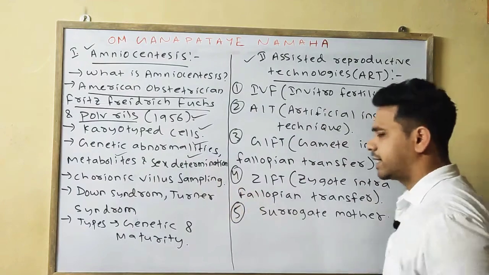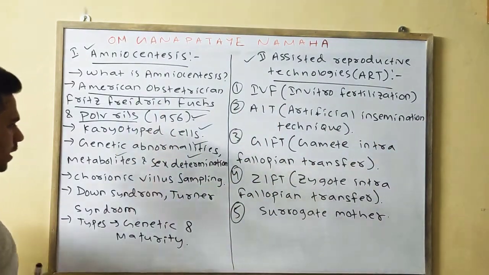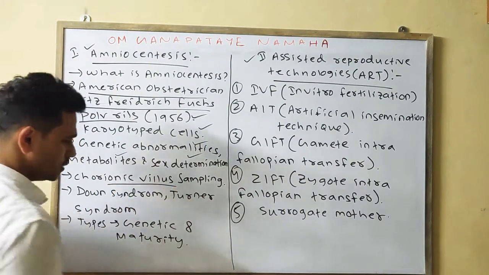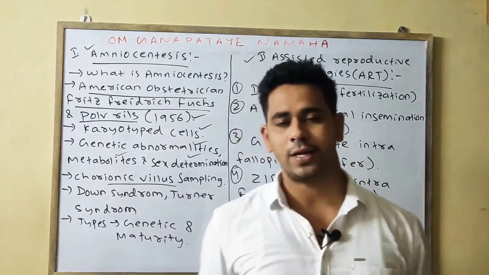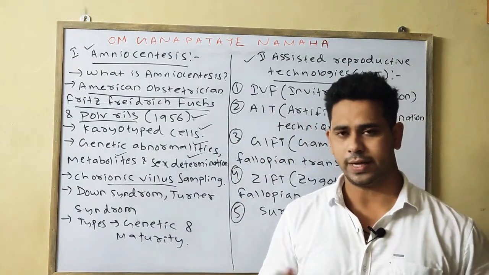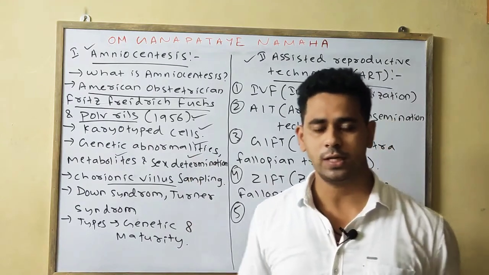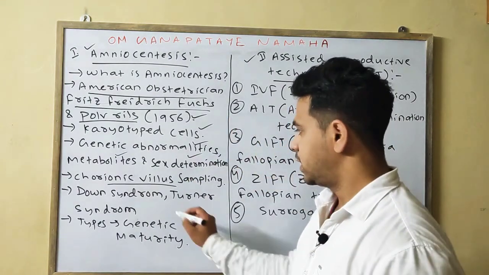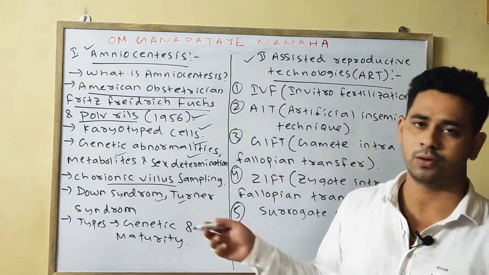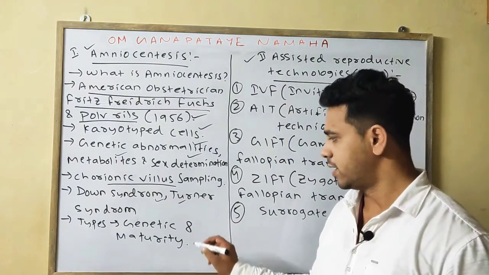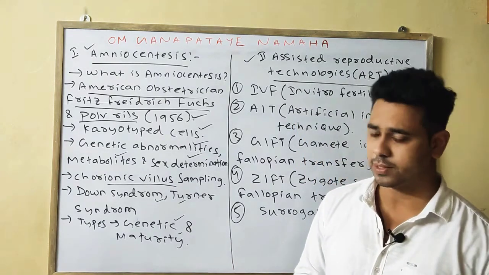Next, another technique similar to amniocentesis is chorionic villus sampling. Some part of the chorionic villus is taken for diagnosis, to check whether any type of disorder or abnormality is present in the growing fetus. Lastly, we can check various chromosomal abnormalities such as Down syndrome, Turner syndrome, etc. Amniocentesis is of two types: genetic and maturity.